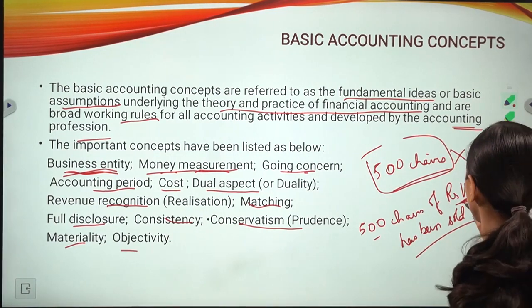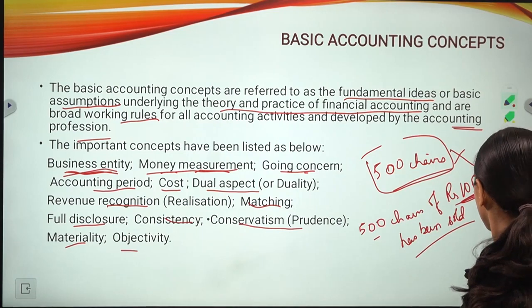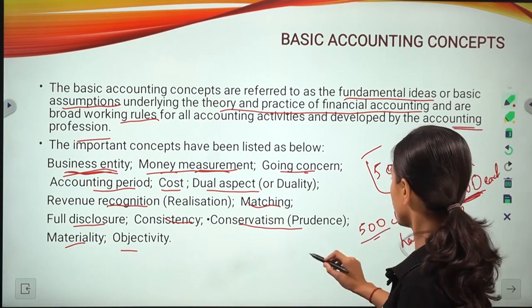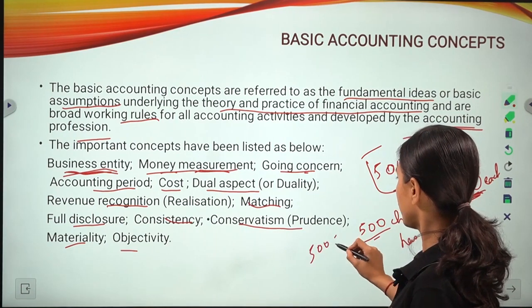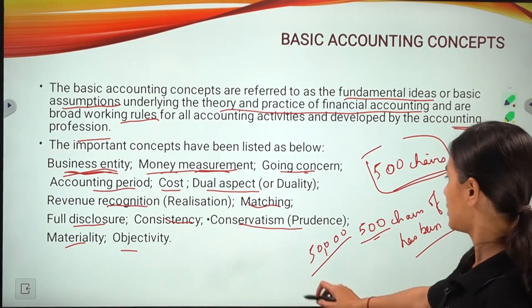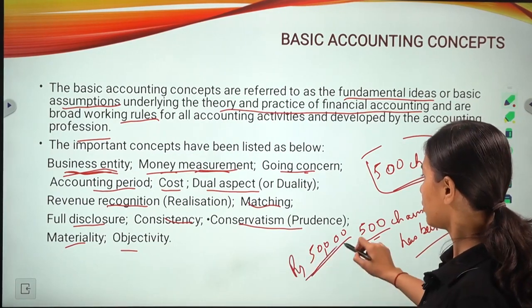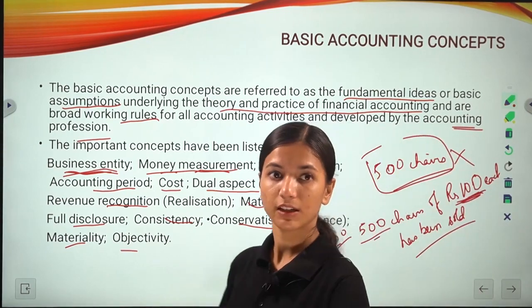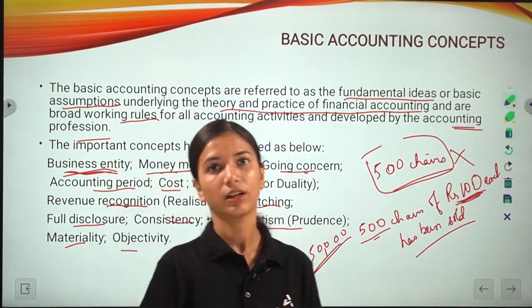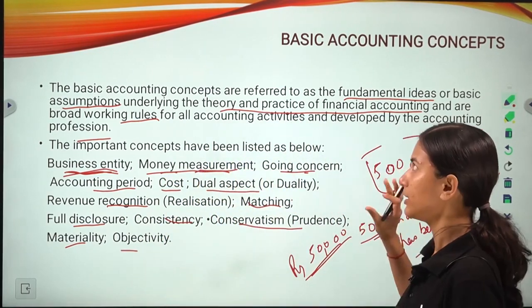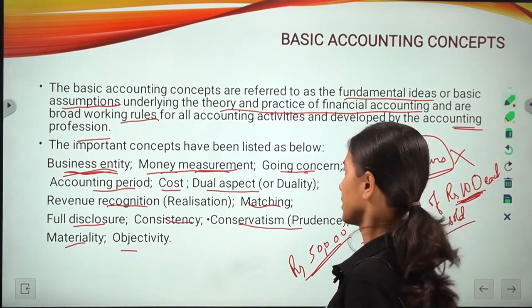If per chair the amount is 100, then for 500 chairs it is 500 into 100, so the amount is 50,000. So this can be recorded. Only the items that are of a financial nature, or that can be recorded in terms of money, can be recorded in the financial statements.